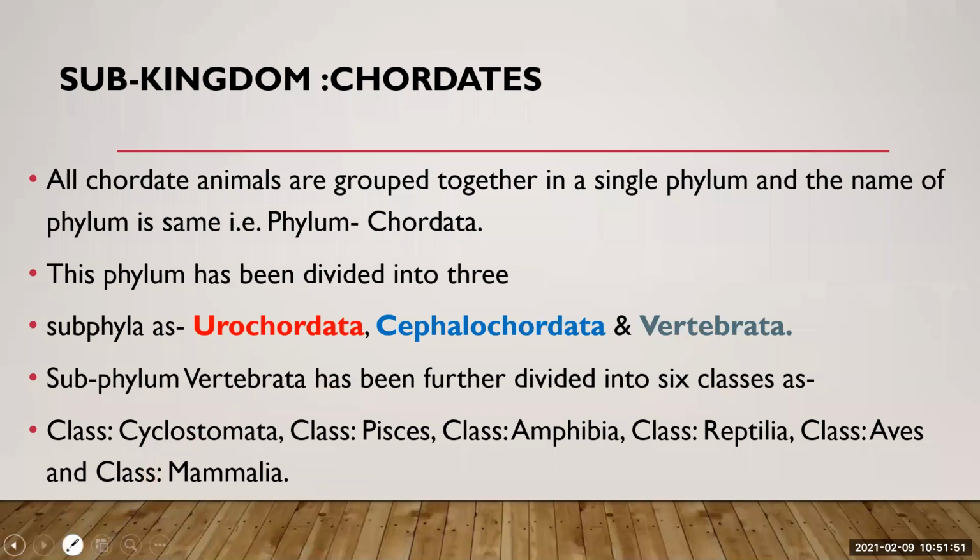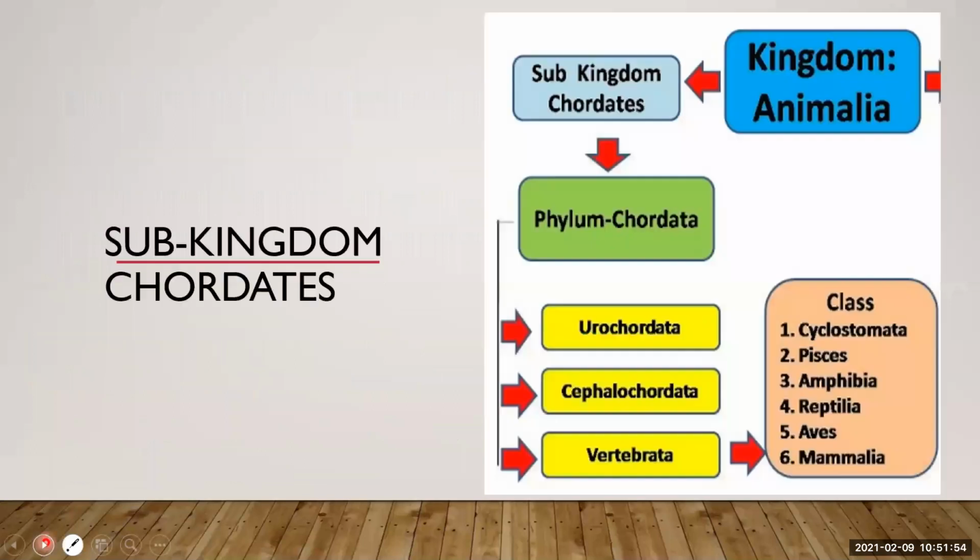Okay, let's move to the next. See here, I have given you a flow chart of how the kingdom Animalia is subdivided into subkingdom chordates, and then all the chordates are given the name phylum Chordata, and that Chordata is subdivided into subphyla Urochordata, Cephalochordata, and Vertebrata.